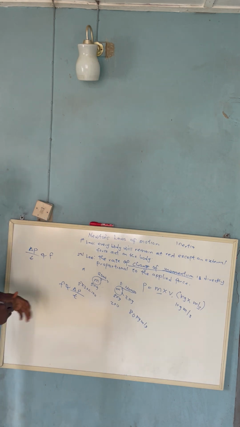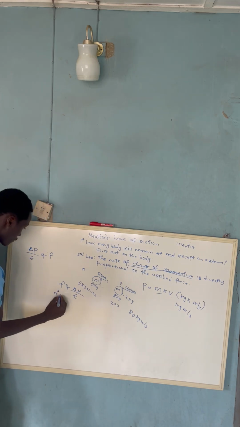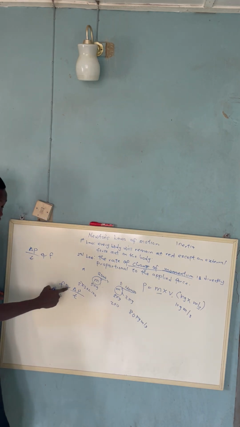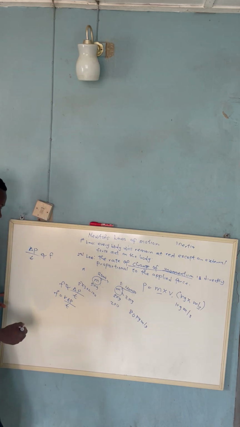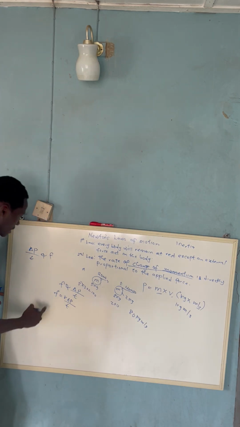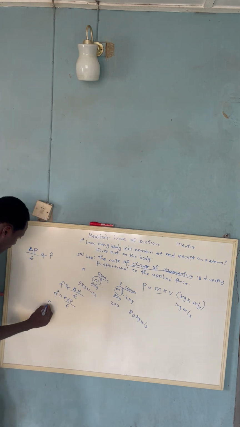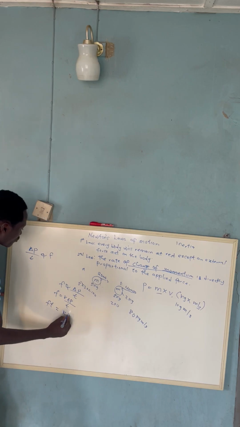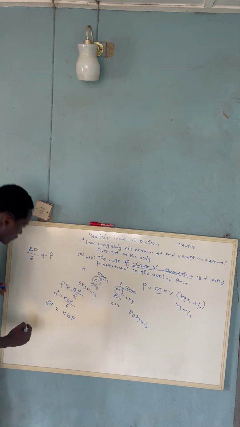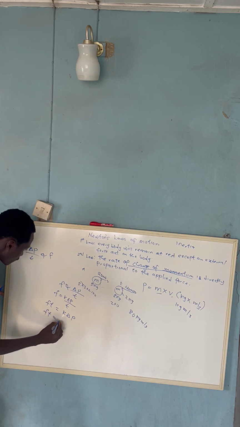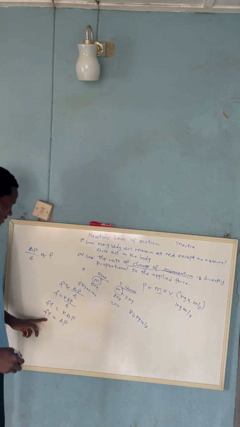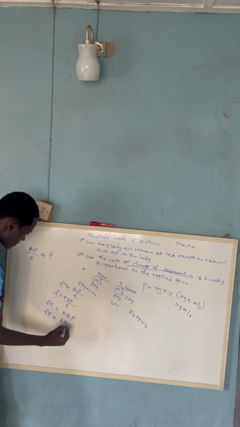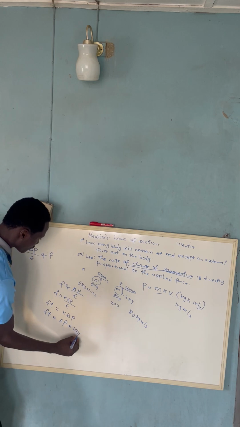Now from here, we can remove this sign of proportionality. When I turn this into equal to, I'm going to introduce a constant, that's K: F is equal to K change in P over T. From here, I can multiply this and this together. We have Ft is equal to K change in P. The value of K is 1, so we are going to have Ft is equal to change in P. So that's force times time equals change in P. Both of them are equal to what we call impulse.